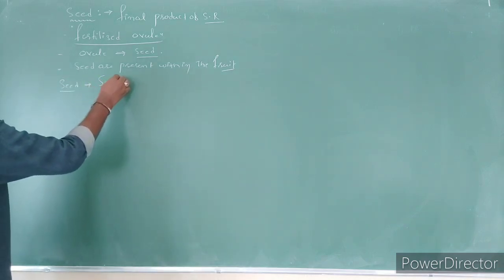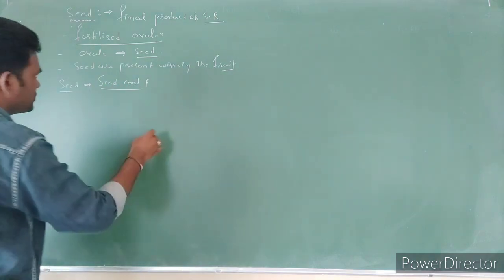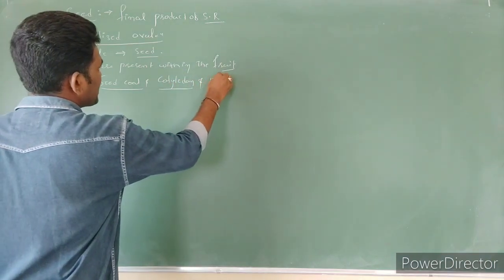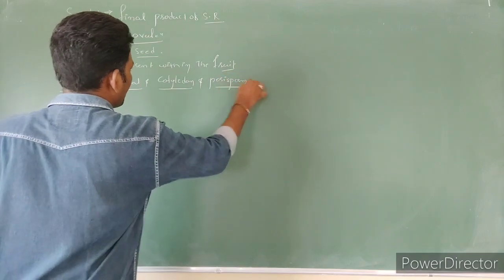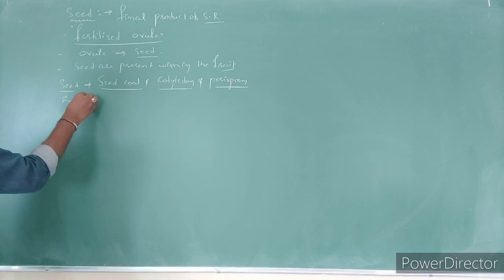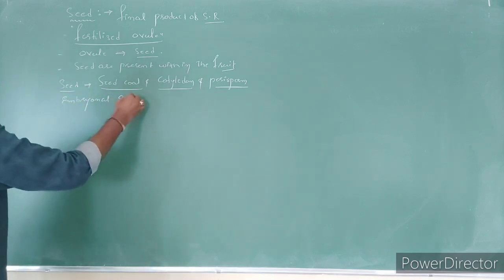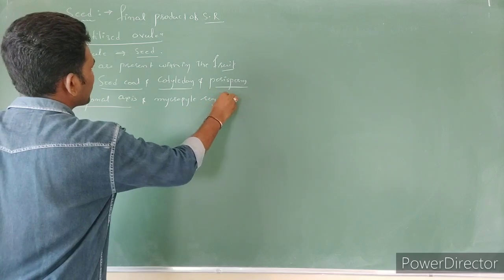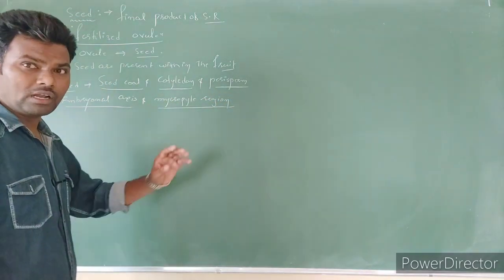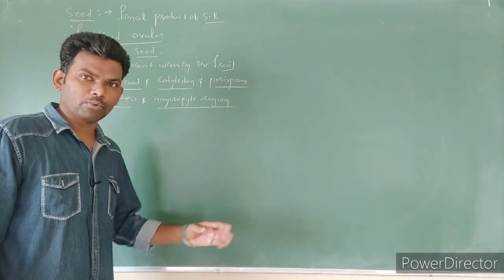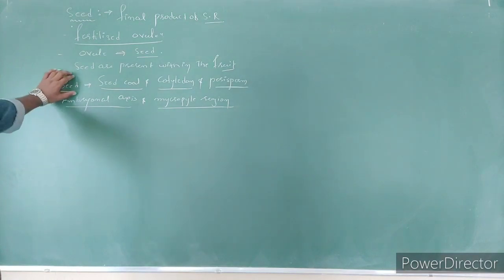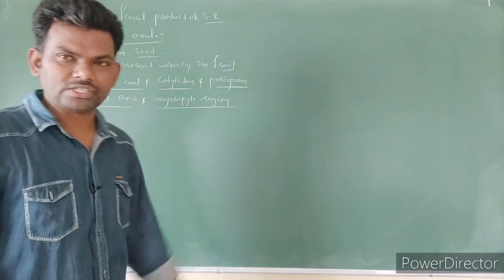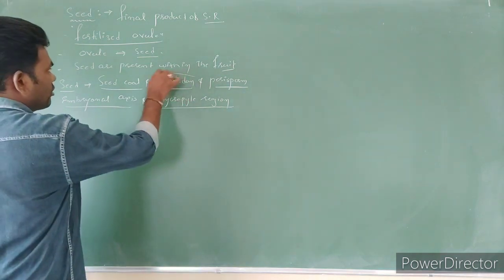The first is the seed coat, the second is the cotyledon, then perisperm, embryonal axis, and micropyle regions. Generally the seed formation comes under post-fertilization changes. Let's start with the cotyledon.